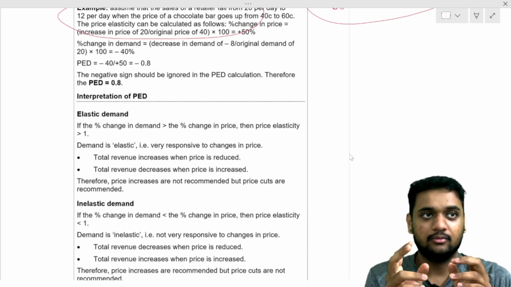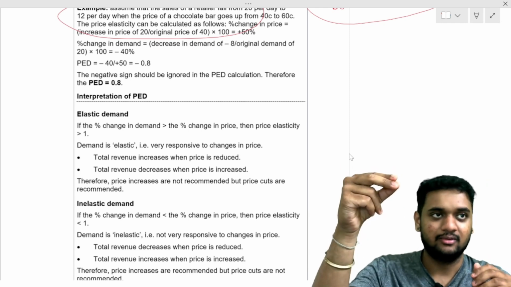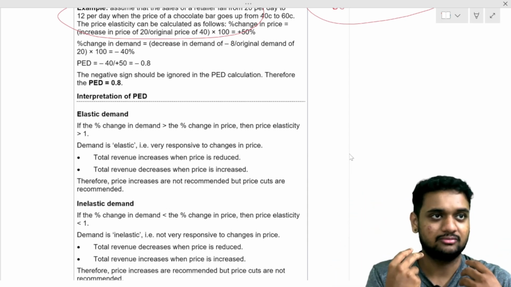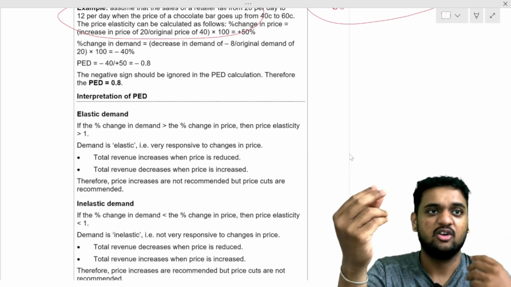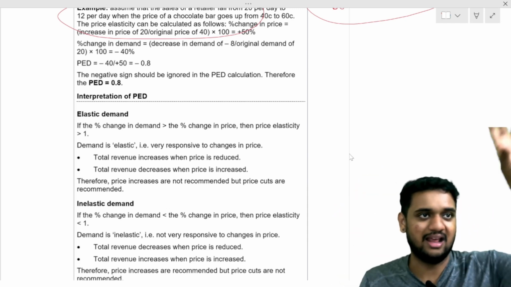And in the second case, when my price is increased, very few customers bought from me, so my total revenue decreased in elastic demand.